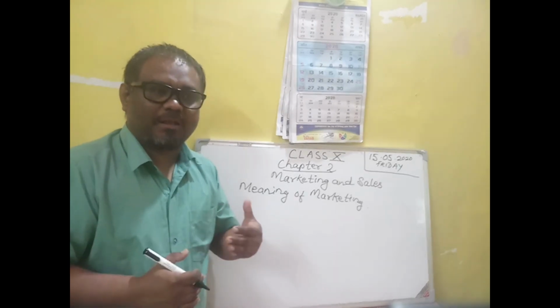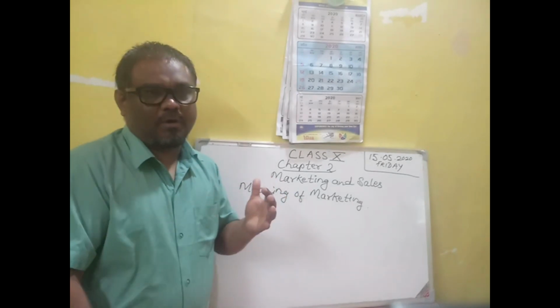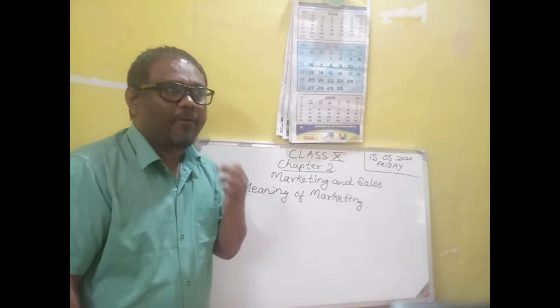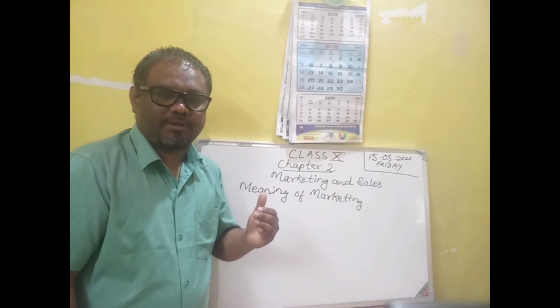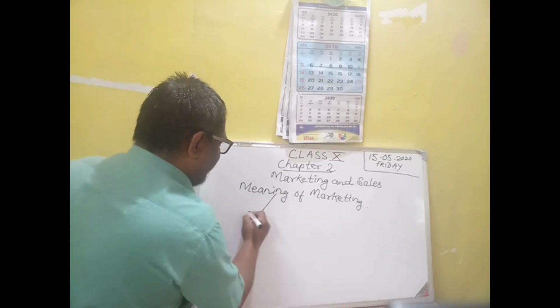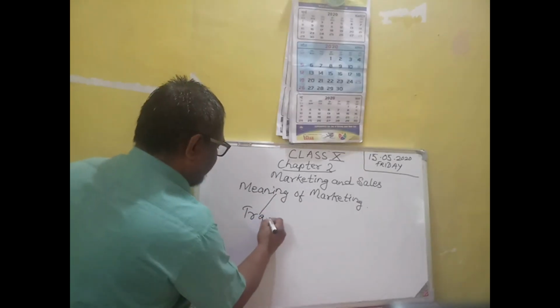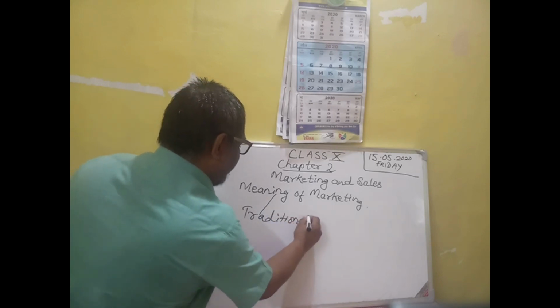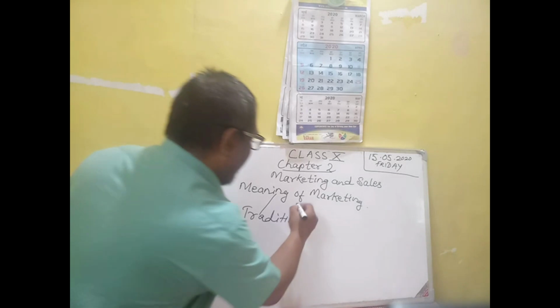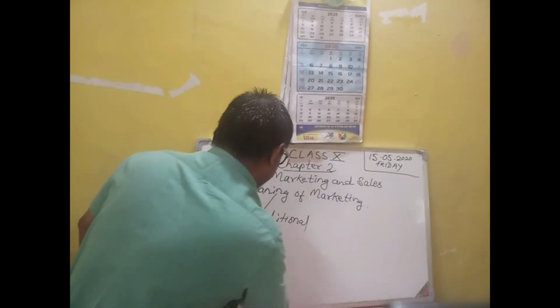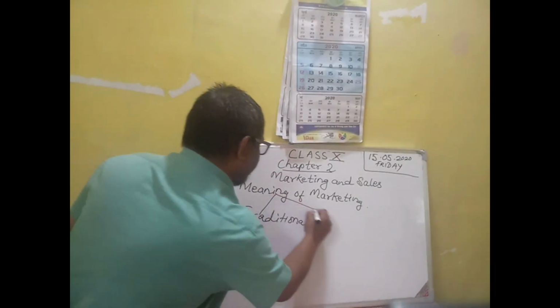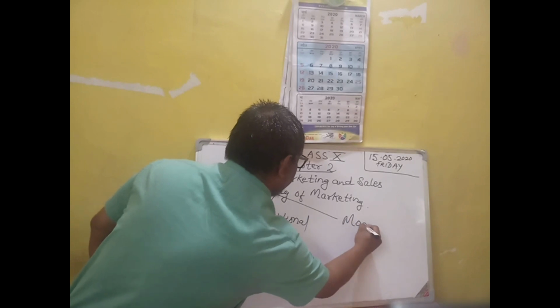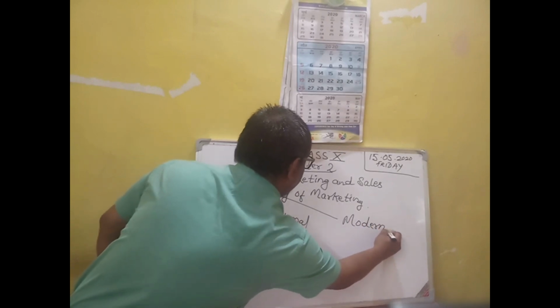So we can understand the meaning in these two categories. First is our traditional concept, and we have another, the modern concept.